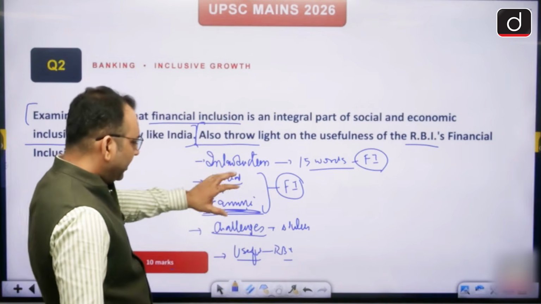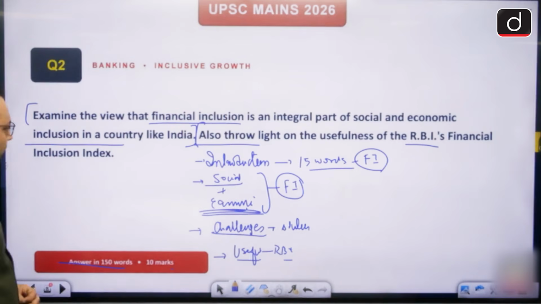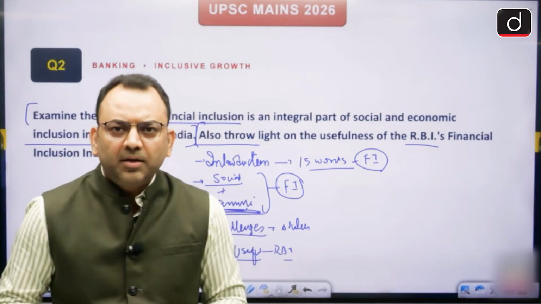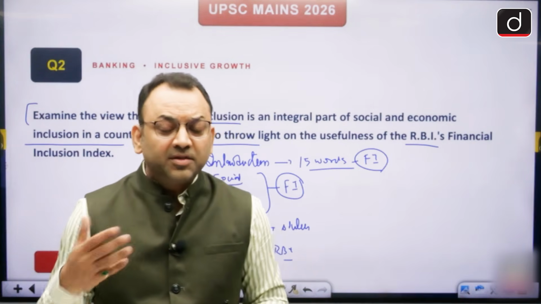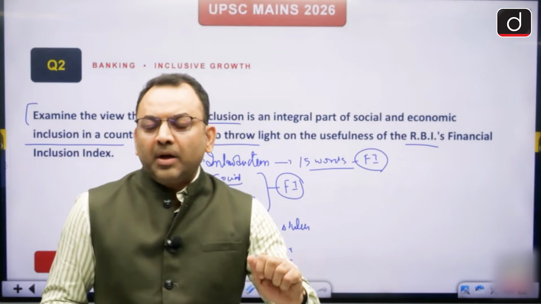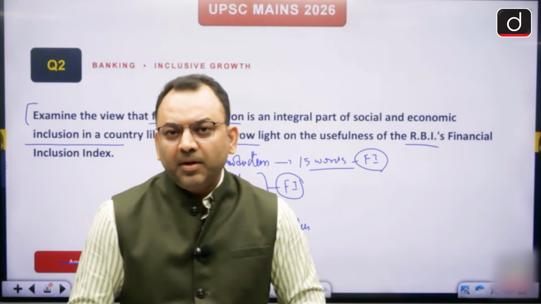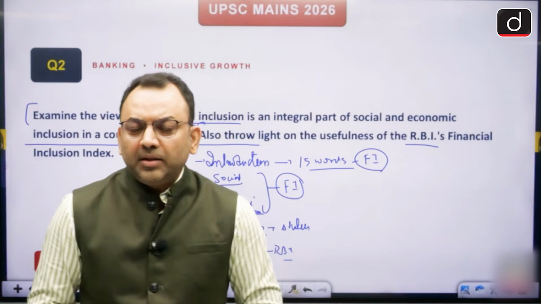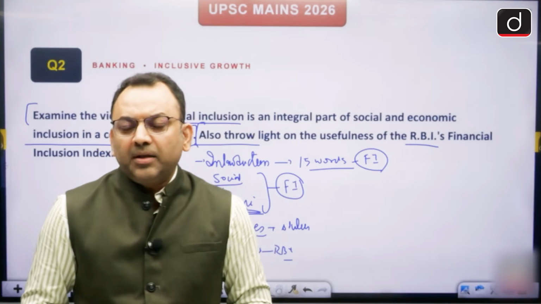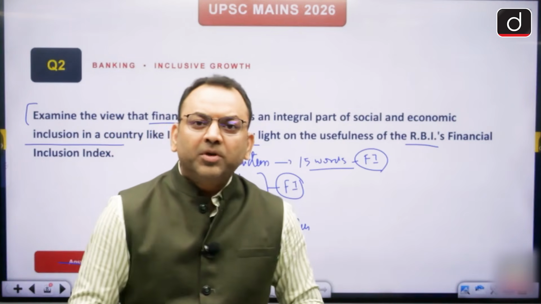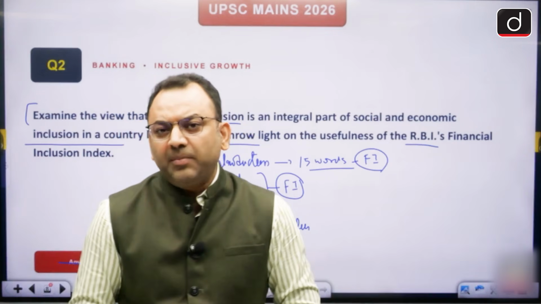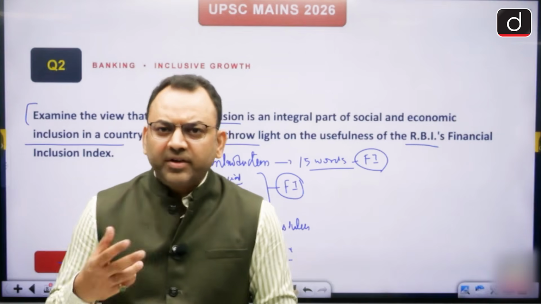So you end this part here, but the next part is the usefulness of RBI's Financial Inclusion Index. You see, RBI has launched inclusion index, that how much people are in the banking system, and that index is based upon 3 parameters: the access to banking, right, like the quality of banking and the usage of banking. The access means whether the banks are there or not, whether the bank branches are there or not, right. The usage means if the bank is there, how much loans are you getting, how much accounts are you opening. And you see, the quality of banking means that what is the grievance redressal, what is the literacy in the people.